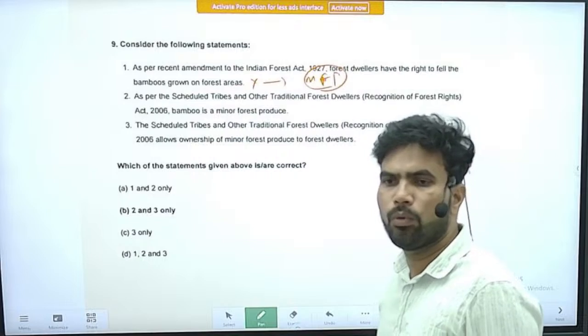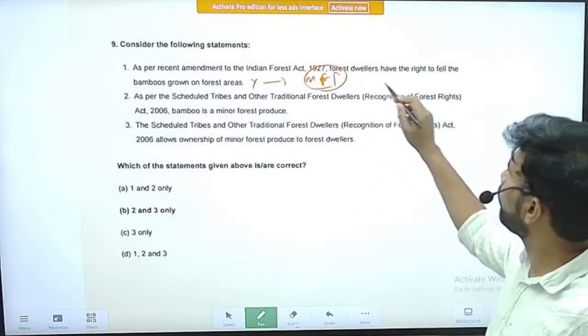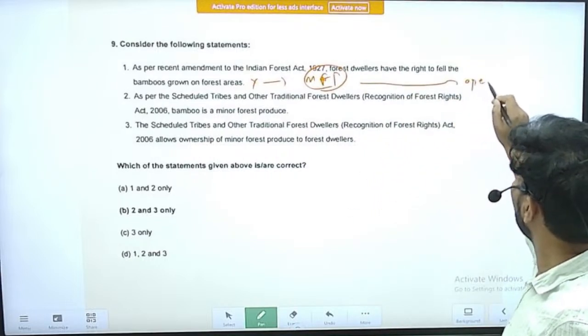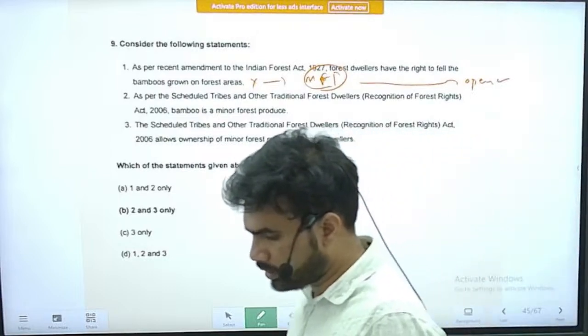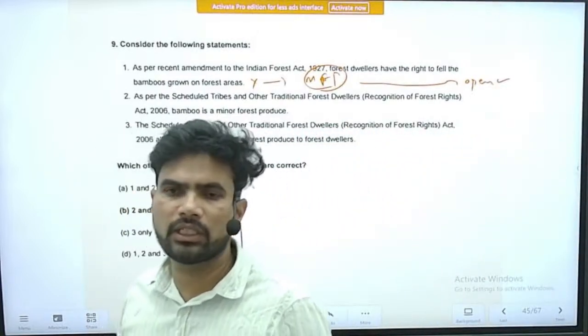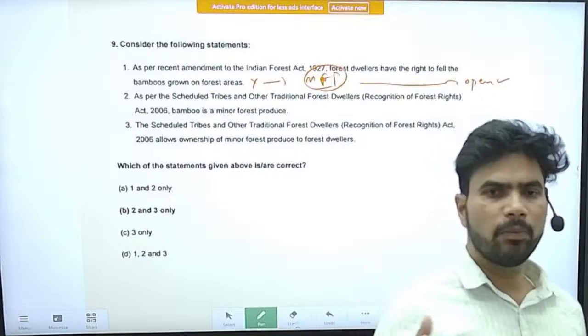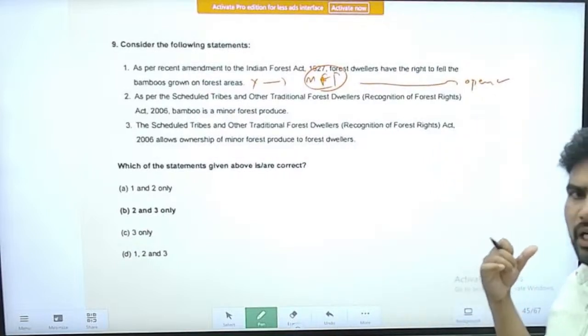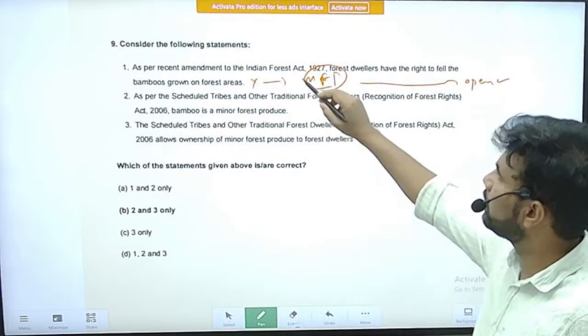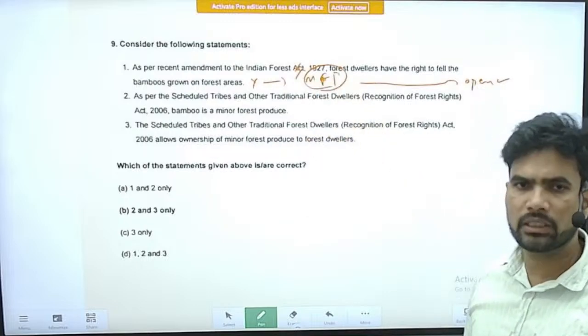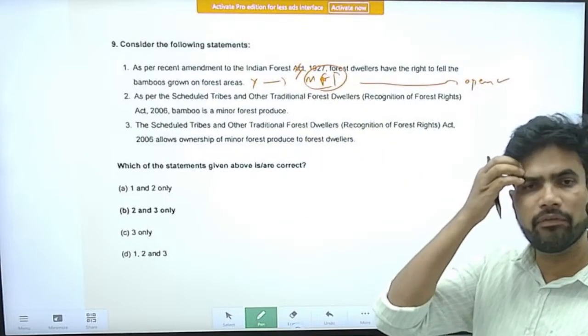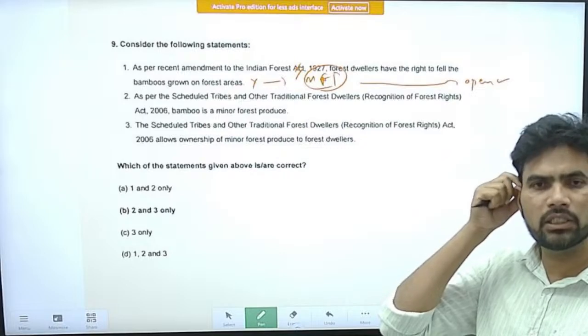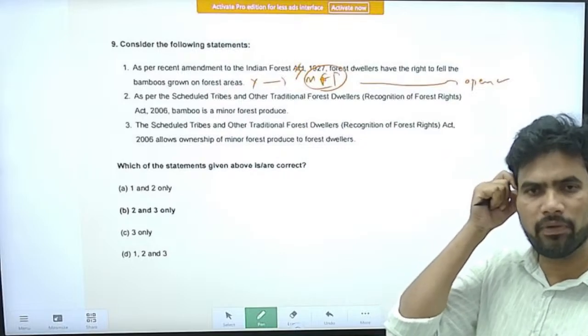Only bamboo cultivated on open fields is removed from the definition of the tree. So the bamboo that is growing in the forest is included in the definition of the tree. So hence it is considered a tree. It cannot be felled by the people.